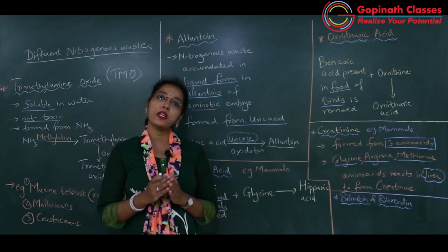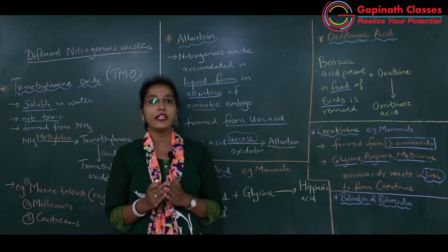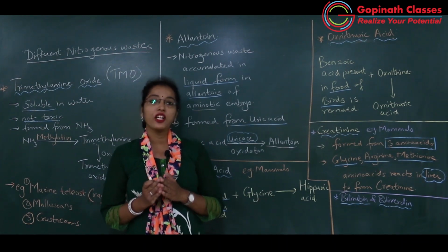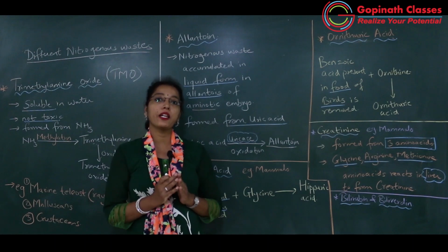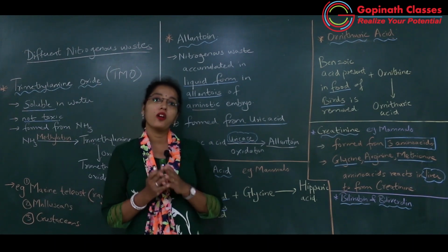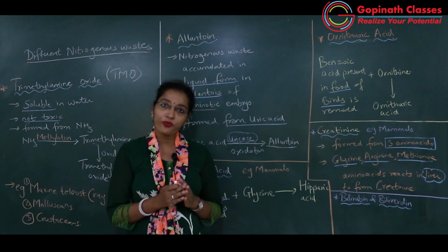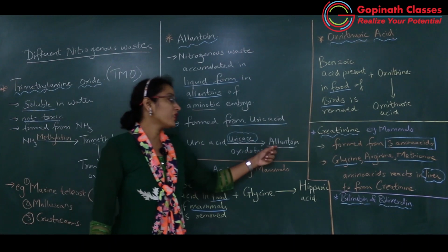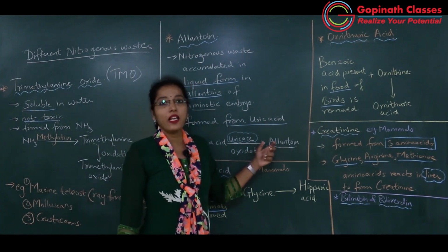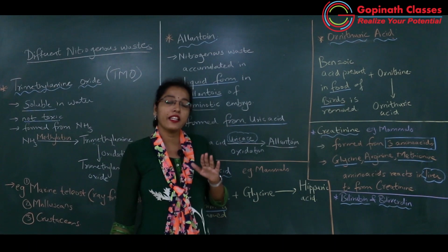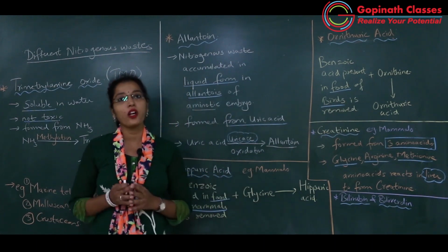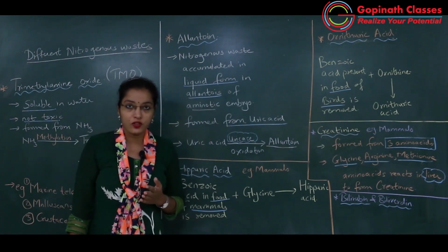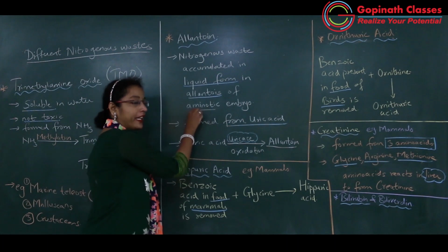Okay, and when it becomes excess, then it will be eliminated out of the body of the fetus through mother's blood. Okay, so through mother's blood it will be removed out of the body of fetus as well as of mother. Got it? So this sac-like structure, what is stored in it? Allantoin, as well as allantois sac is also responsible for exchange of gases. Okay, so this is also one of the types of excretion which is only seen in amniotic embryo.